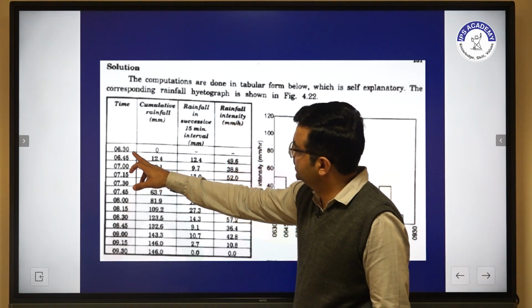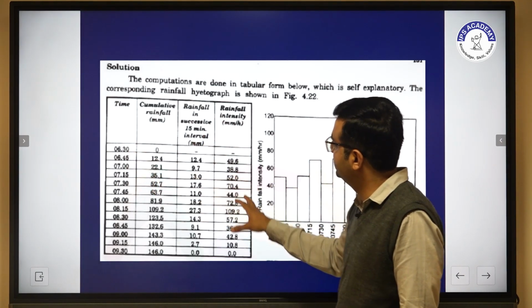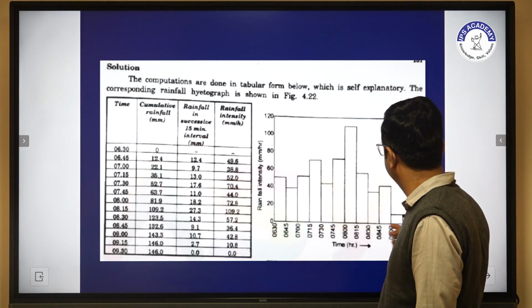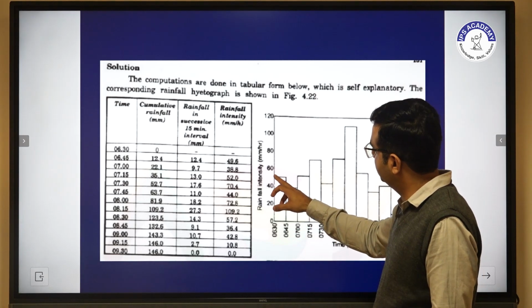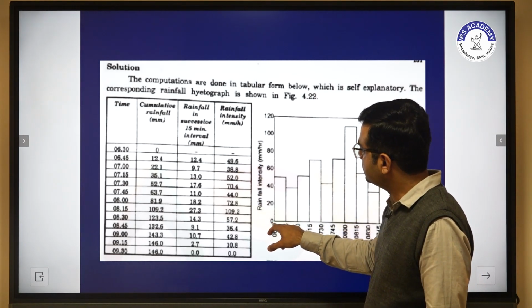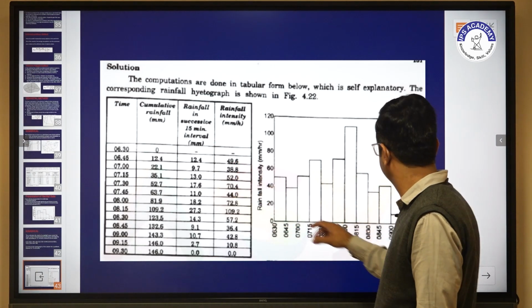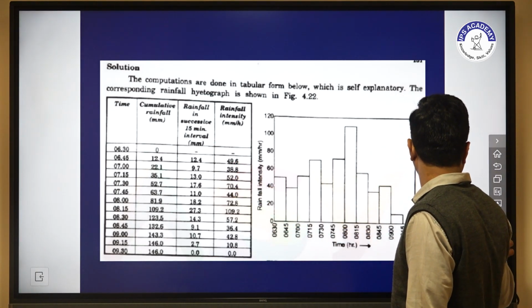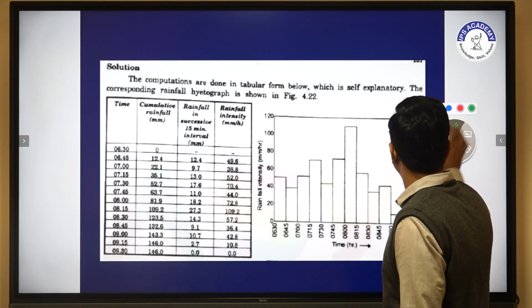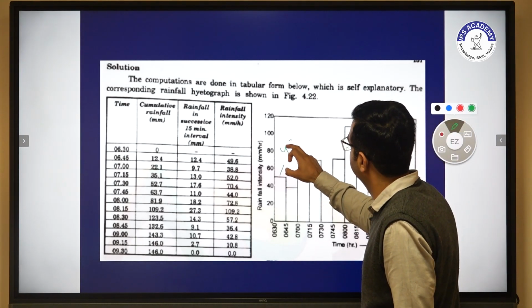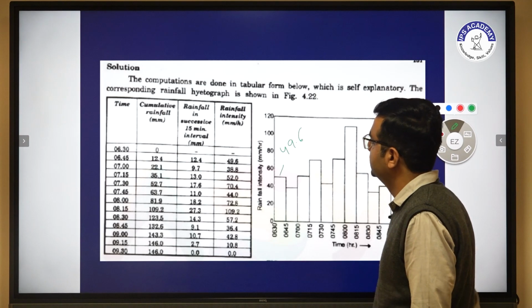With the help of this calculation, we have created some bars. The first bar is from 6:30 to 6:45, and its value is 49.6.